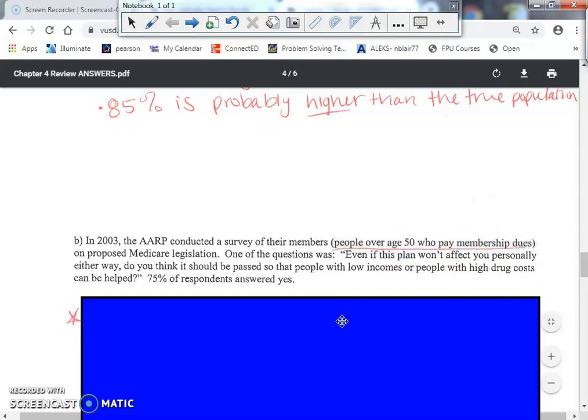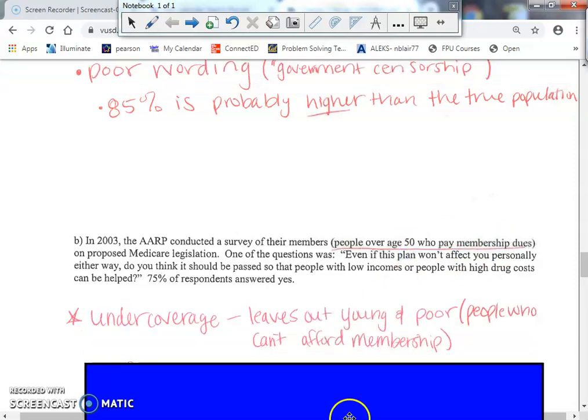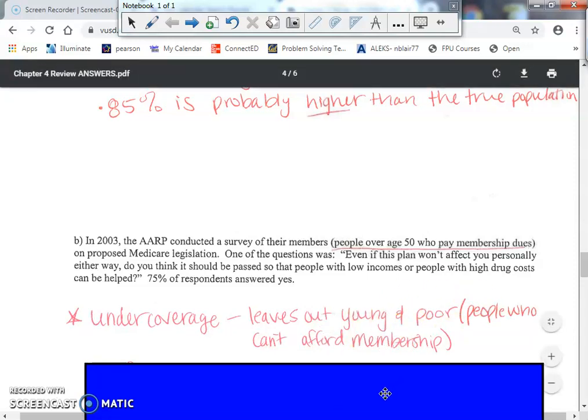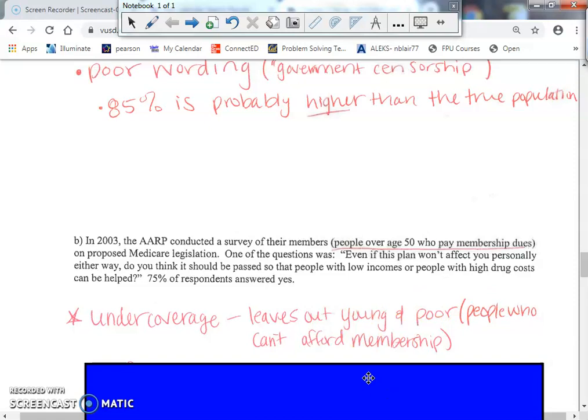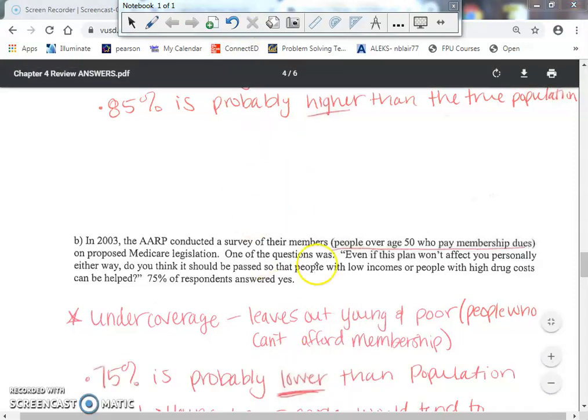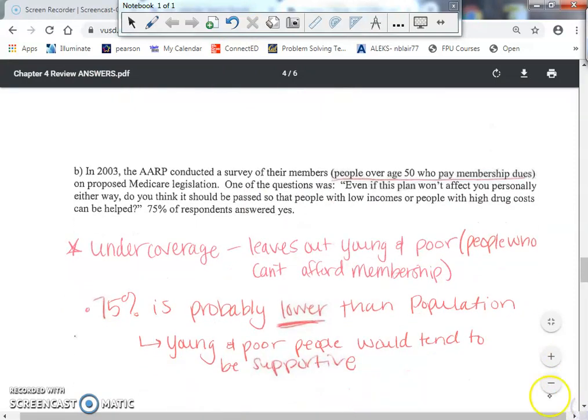I would call that undercoverage. Undercoverage leaves out young and poor people or people who can't afford the membership. I'm not asking everyone. I'm not asking all adults. I'm only asking these types of people. So I would say that that is the issue. But in terms of figuring out higher or lower, I can see two sides to this. What this one ends up being is 75% is probably lower than the population proportion.